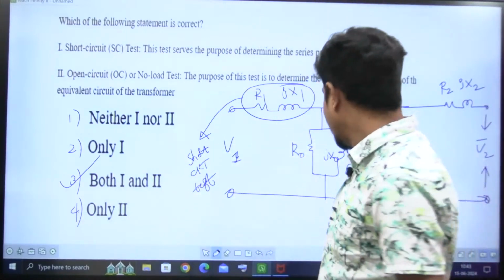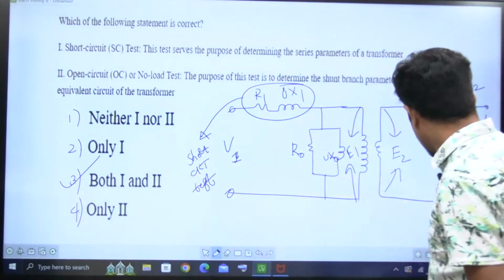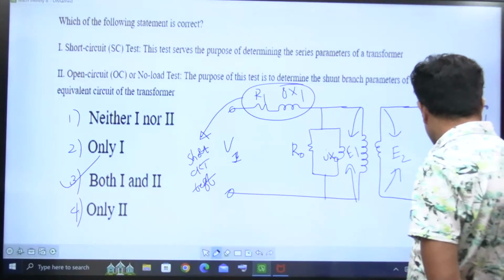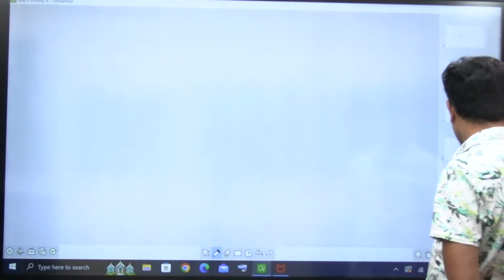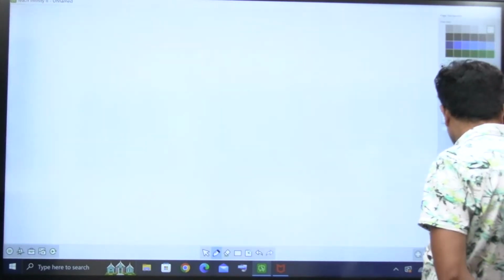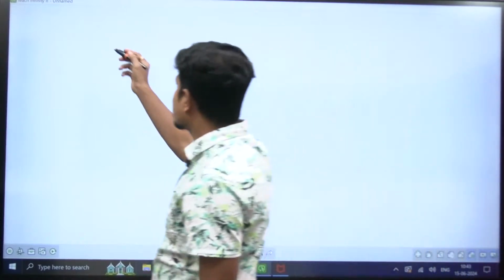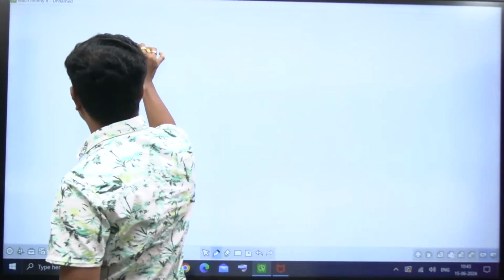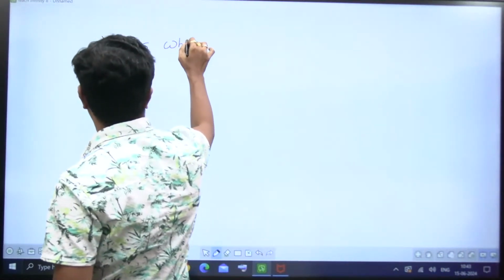My next question: let me add a white page here, and let me ask one question for all of you. See, the OC test must be conducted on which side of the transformer?